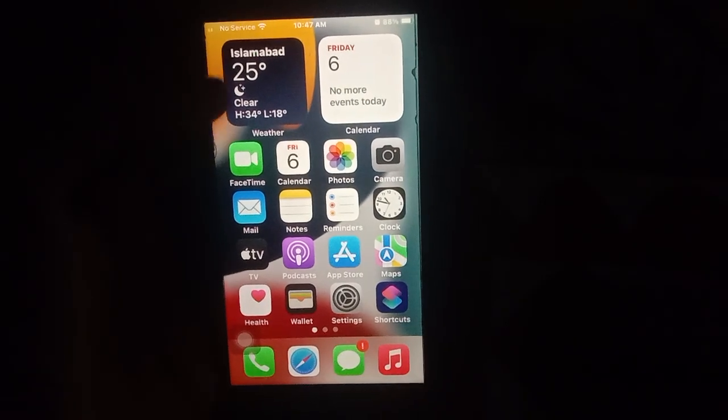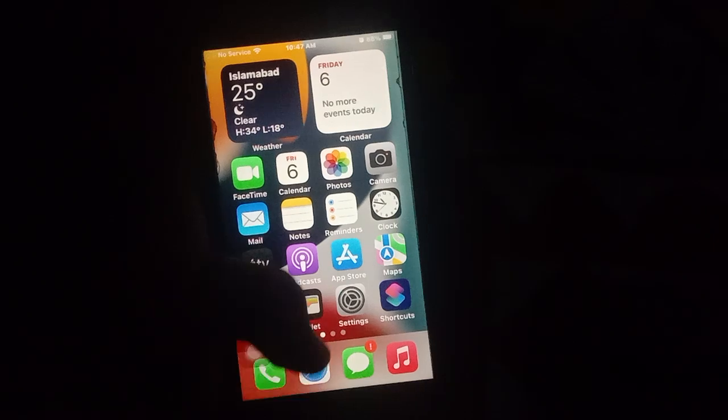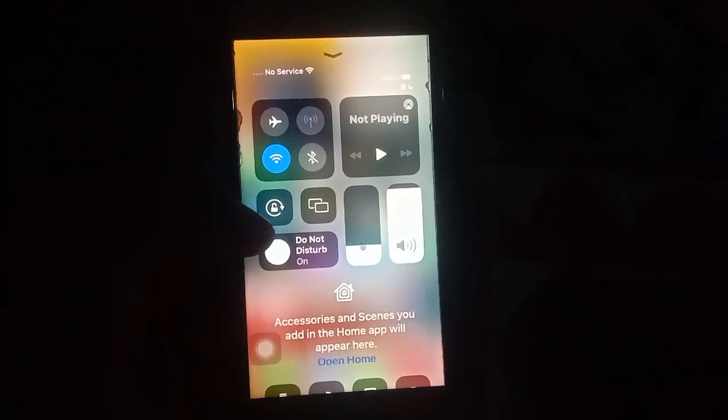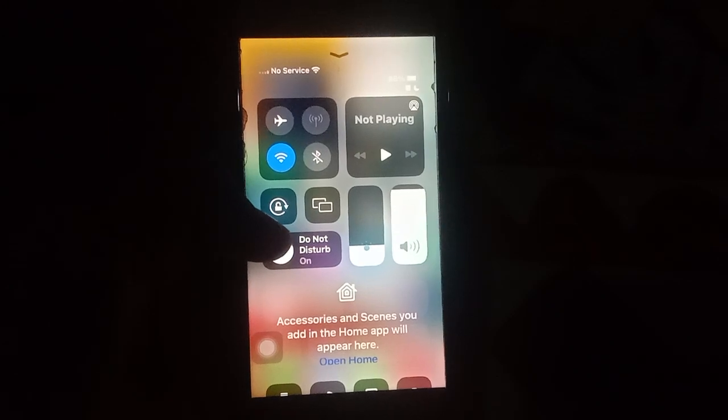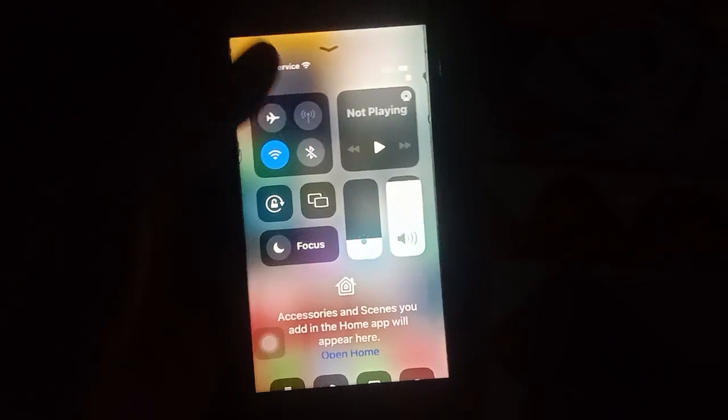Then second solution, turn Do Not Disturb mode off and on. Open the Control Center, and from here click on Focus mode. Turn Do Not Disturb mode on, then turn Do Not Disturb mode off again.